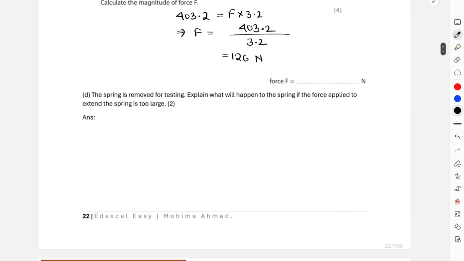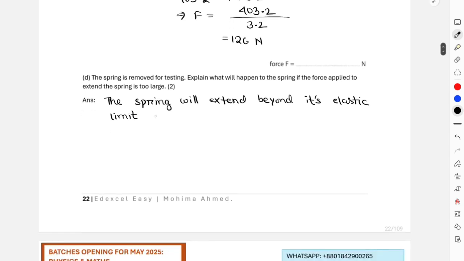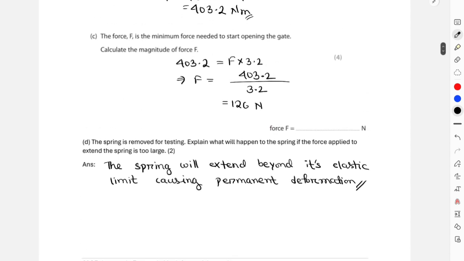So we'll just write that the spring will extend beyond its elastic limit, causing permanent deformation. Right, so this is it for your part D.